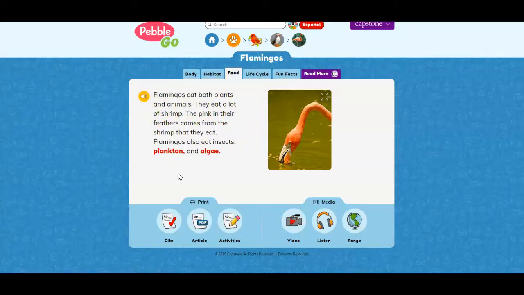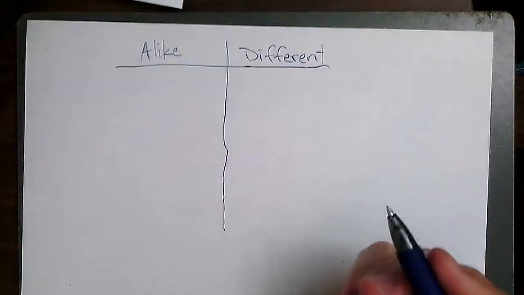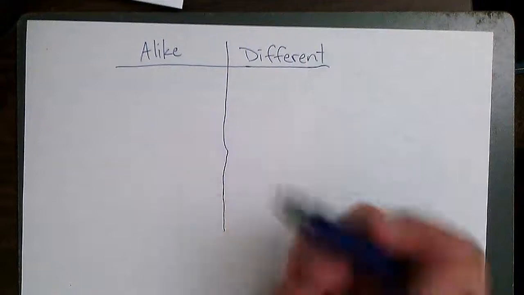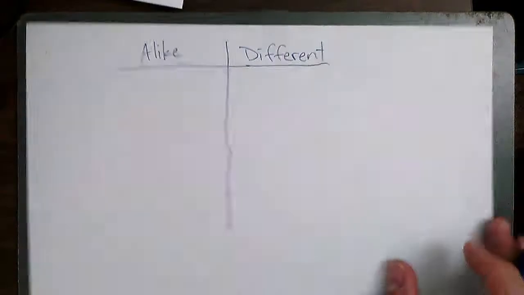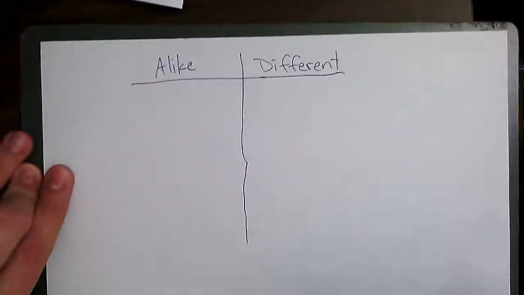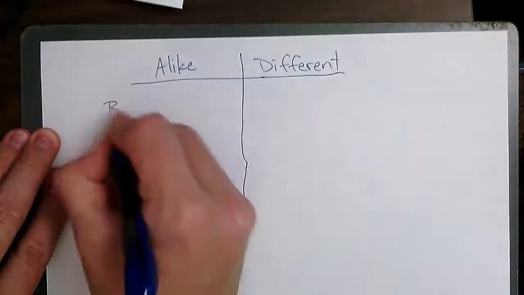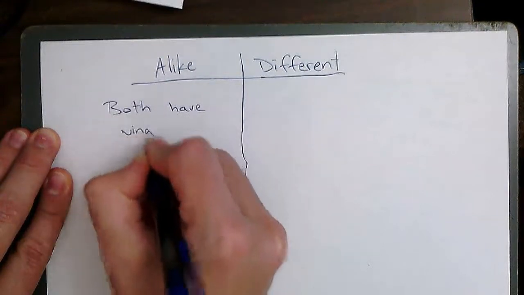What we're going to do now is make a T-chart about how flamingos and hawks are alike, what's the same about hawks and flamingos, and what is different between them. So alike is going to be what is the same between hawks and flamingos, and different, we're going to look at how they are different. The first thing I noticed when I looked at the pictures and read the information is that hawks and flamingos both have wings.